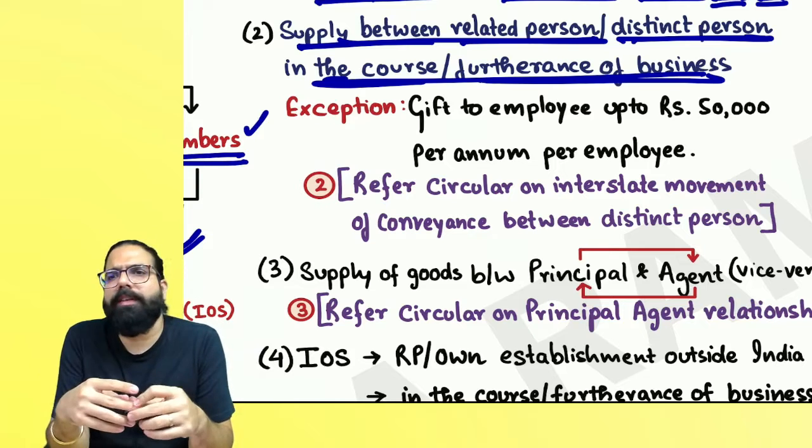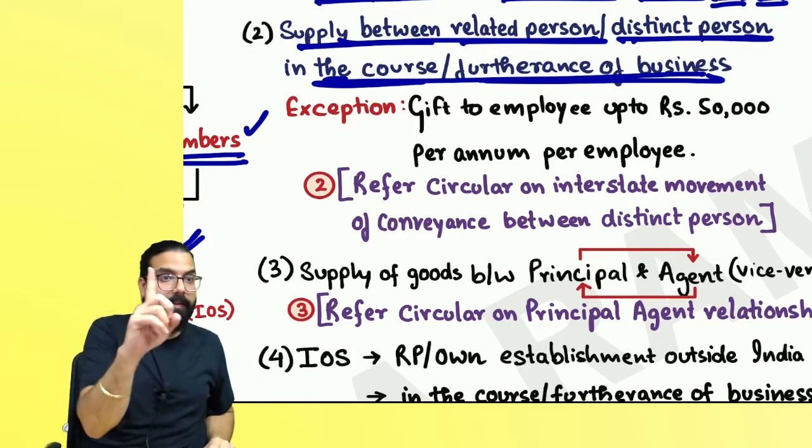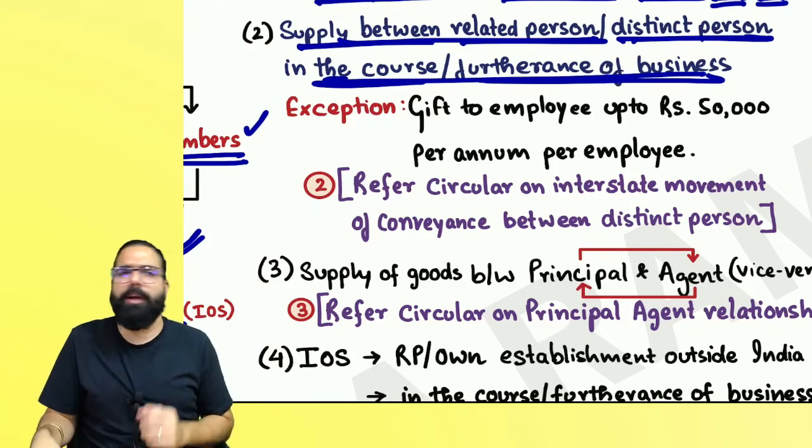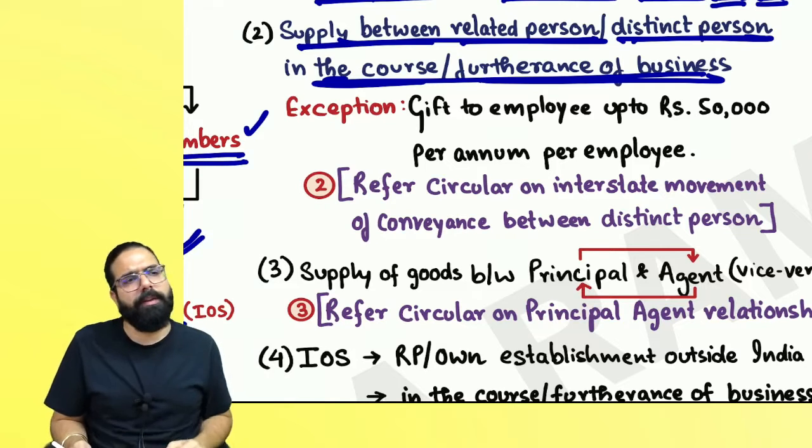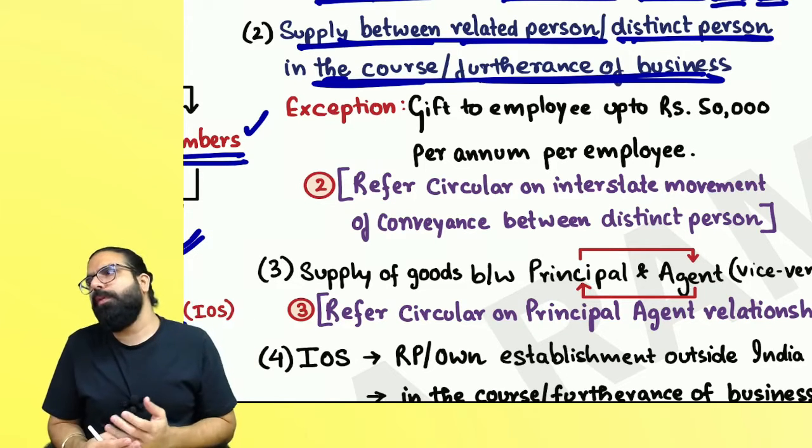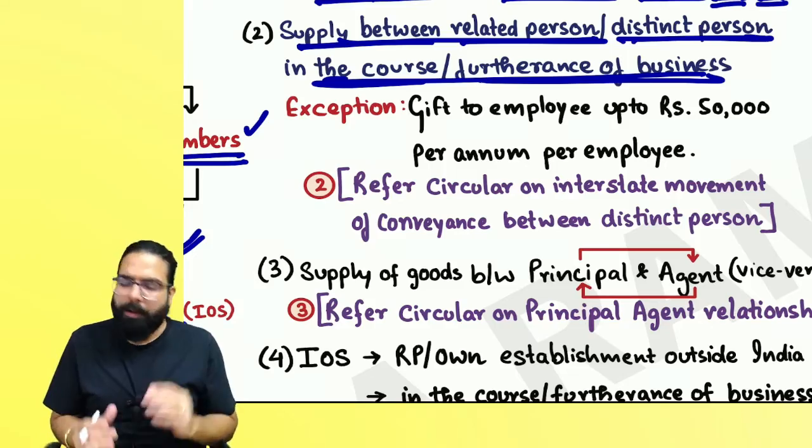And then the sole agent. So if you have a sole agent, where sole means one agent across India, or a sole distributor, or a sole trading right holder, then any transaction between both of you, he is your related person.